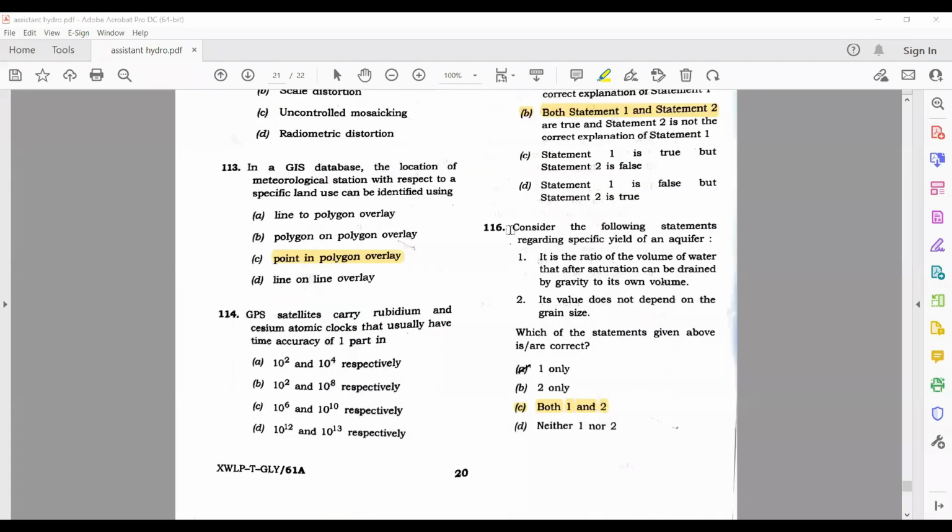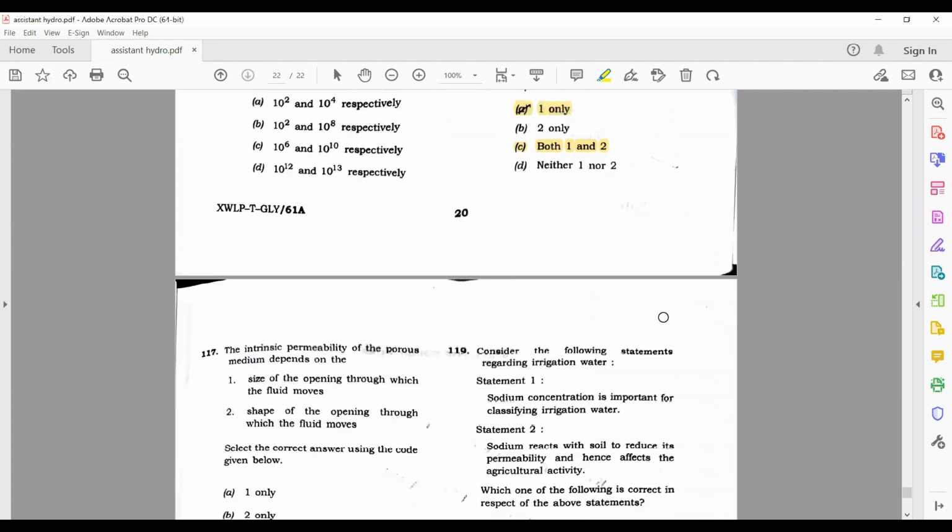So next question is consider the following statement regarding specific yield of an aquifer. It is the ratio of the volume of water that after saturation can be drained by gravity to its own volume. Yes, this is correct. Its value does not depend upon the grain size. Okay, so here this is wrong. It depends upon the grain size. So answer 1 is correct. So option A is correct.